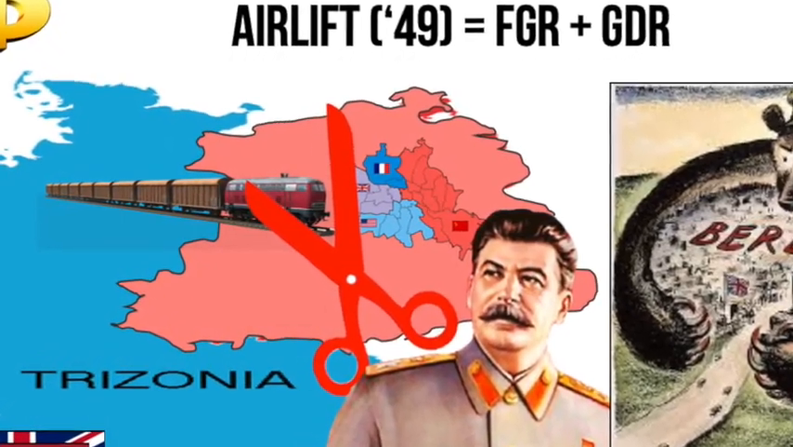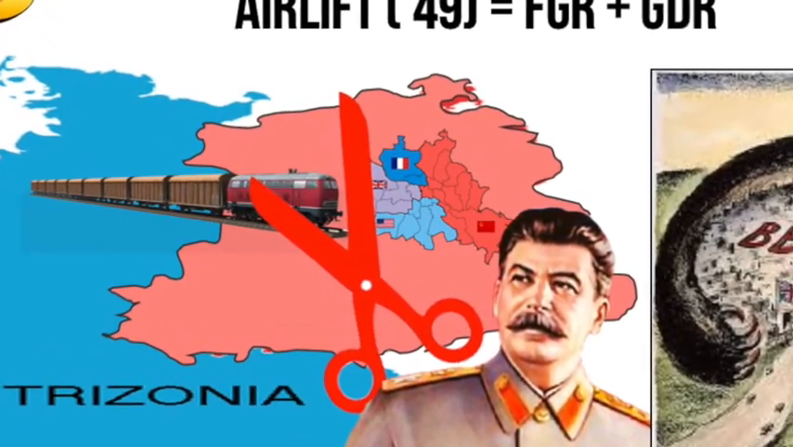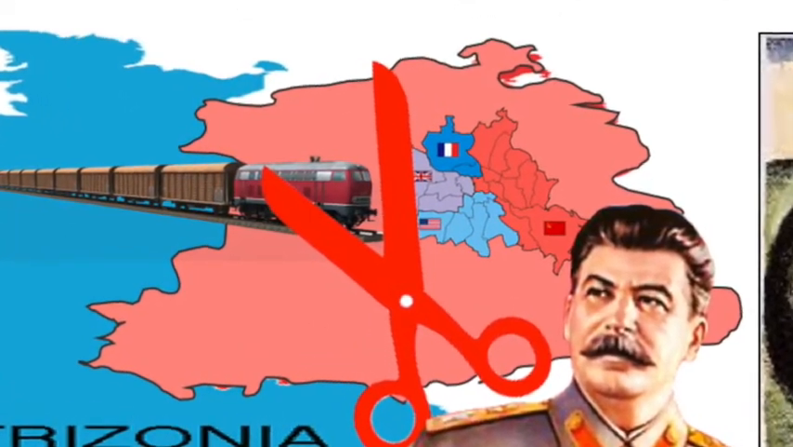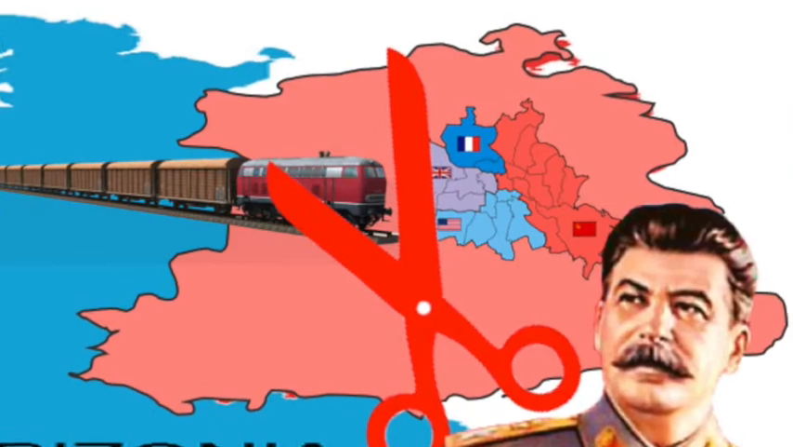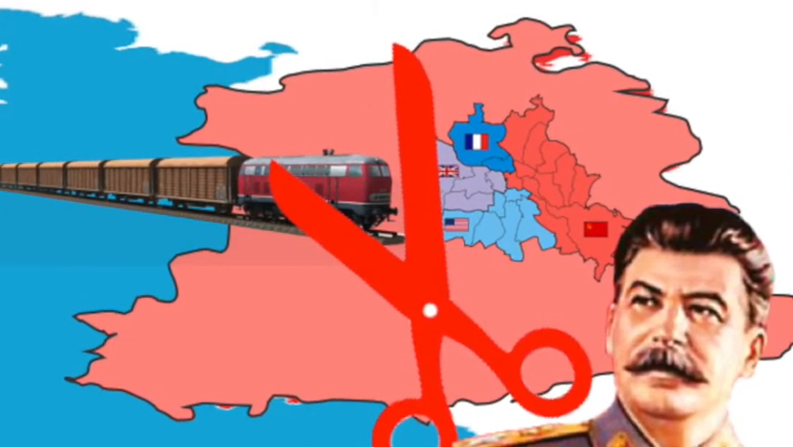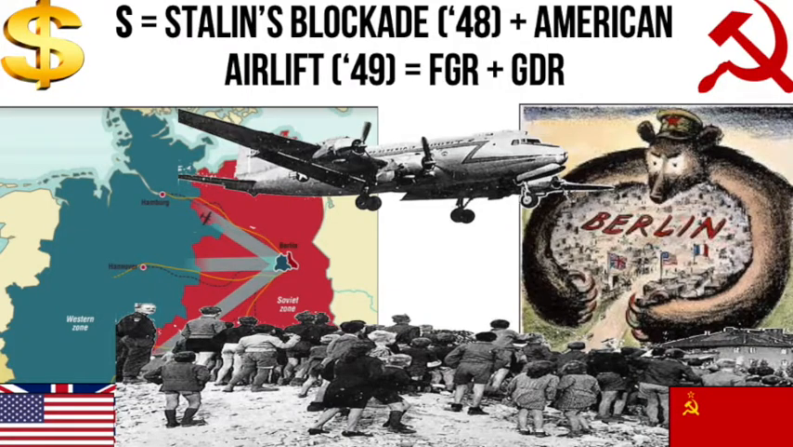He hoped this would starve out the Western allies because they wouldn't be able to get oil, coal, food and all the other military necessities to stay. In response, Truman could have gone to war, but that would have risked World War III, so he opted for a more peaceful response. They decided to airlift in, to fly in by plane, supplies to Western Berlin.